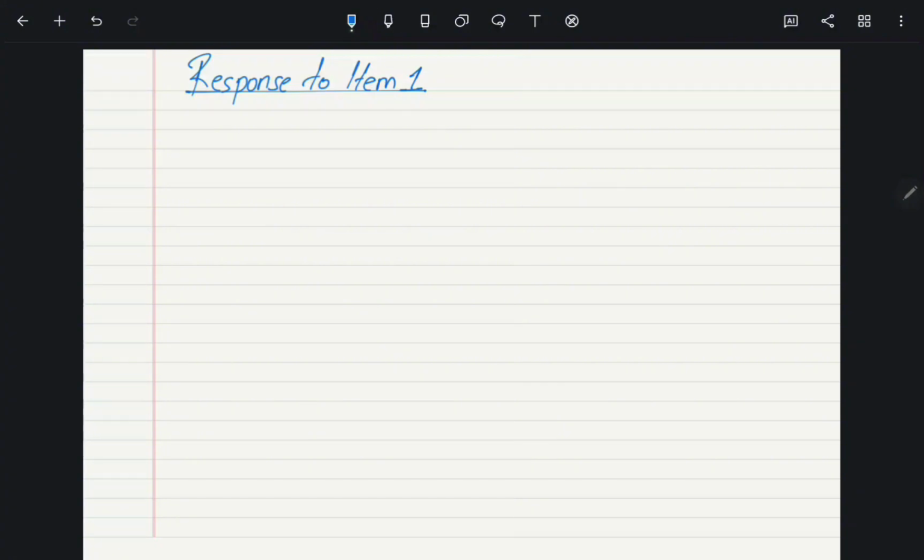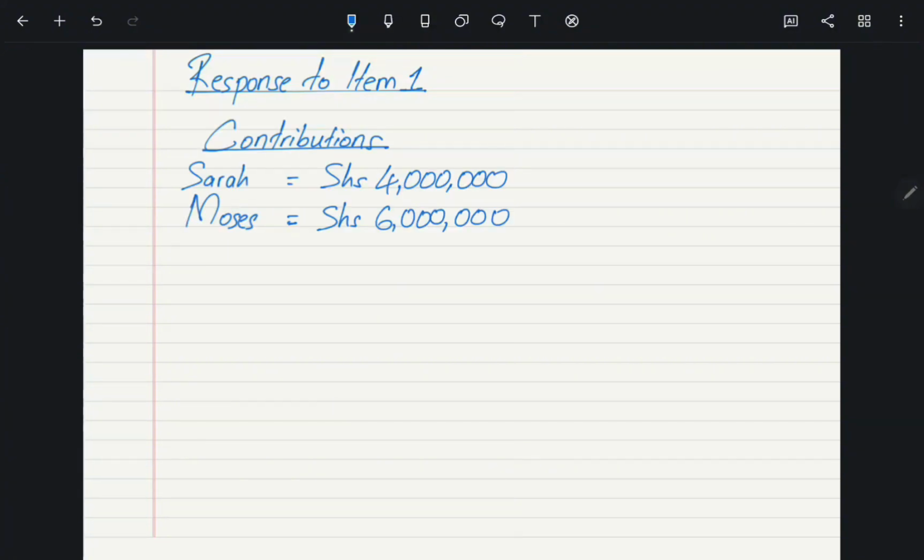So we are trying to find out how much Moses reinvested into the business. But in order for us to find out how much Moses reinvested into the business, we need to know his profit share. His profit share comes from the fact that they are going to share their profits in the ratios of their contributions. So what are their contributions according to our question is the first thing that we need to identify. So Sarah contributed 4 million shillings and Moses contributed 6 million shillings. This is the amount of money that each person contributed.